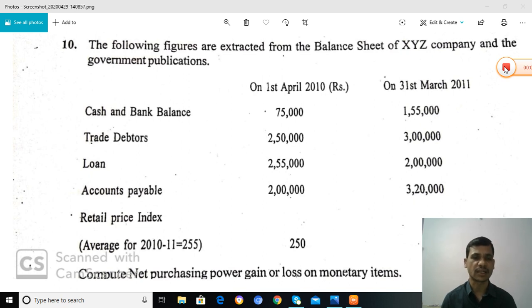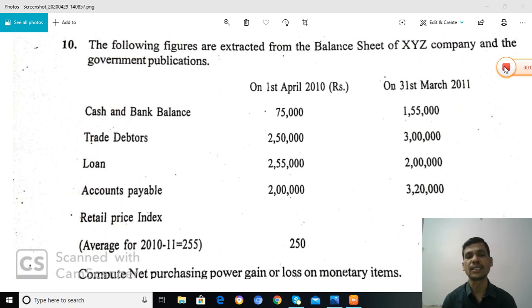The figures relate to the current assets and current liabilities. Here particulars, opening balance and closing balances are there. Under particulars, cash and bank balance and trade debtors are the current assets. Loans and accounts payable are the current liabilities.